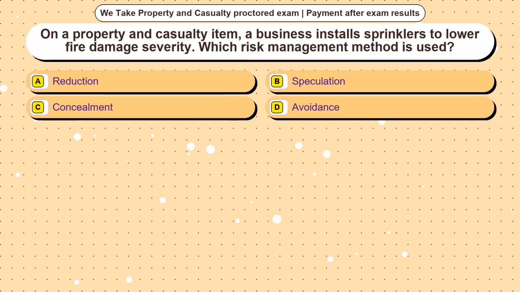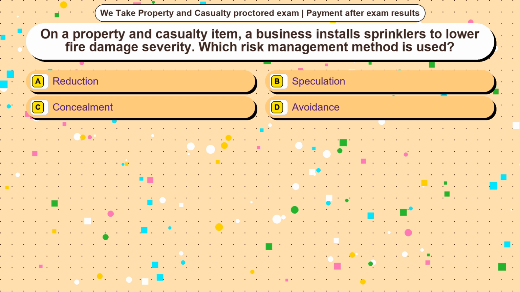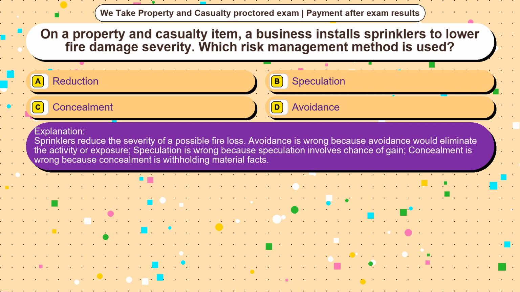Question 7. On a property and casualty item, a business installs sprinklers to lower fire damage severity. Which risk management method is used? Option A, reduction. Option B, speculation. Option C, concealment. Option D, avoidance. The correct answer is option A. Sprinklers reduce the severity of a possible fire loss. Avoidance is wrong because avoidance would eliminate the activity or exposure. Speculation is wrong because speculation involves chance of gain. Concealment is wrong because concealment is withholding material facts.